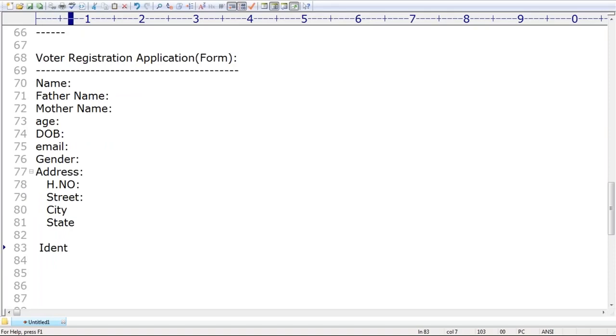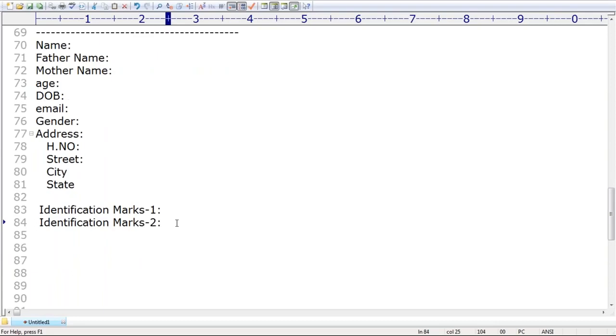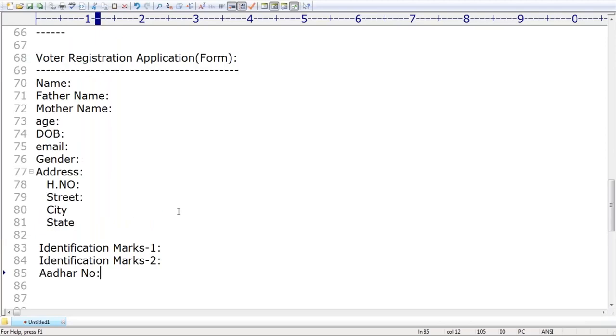Assume that, sir, this is my programming requirement. Identification mark 1, okay, a mole on the right hand, a mole on the right eyebrow, something like that. Identification mark 2, sir. These days everyone's Aadhaar number should also be required, assume in India. Now take a very special case, sir.